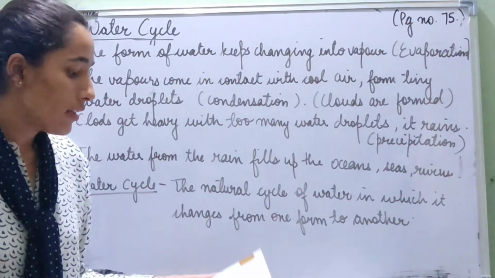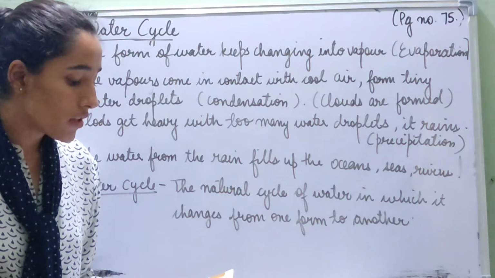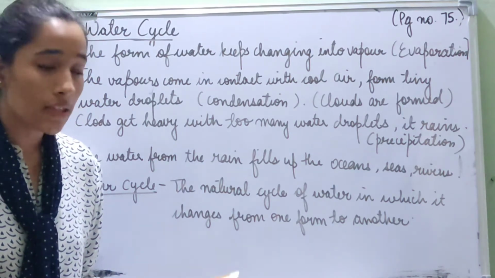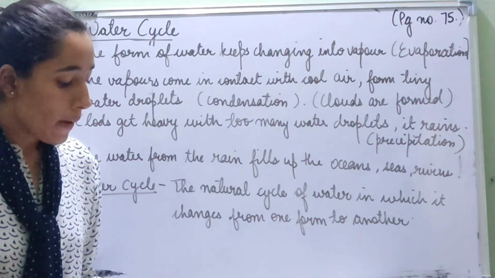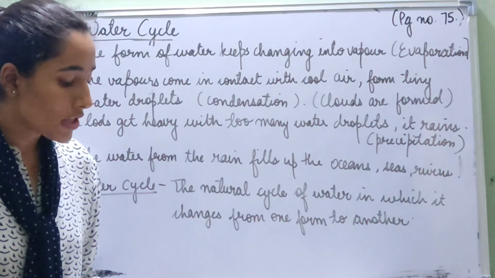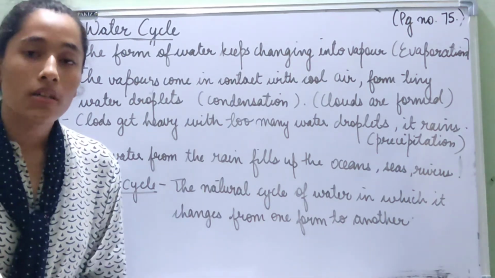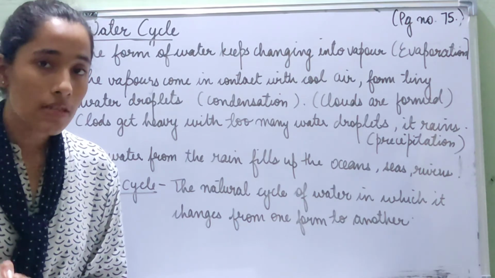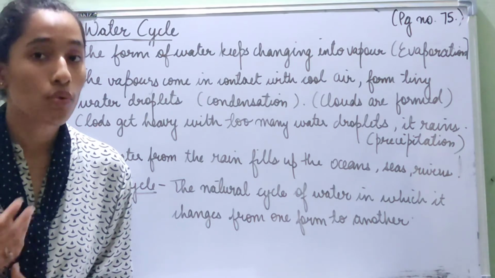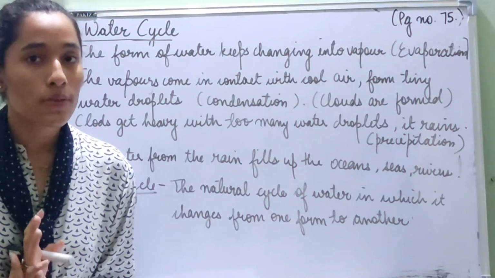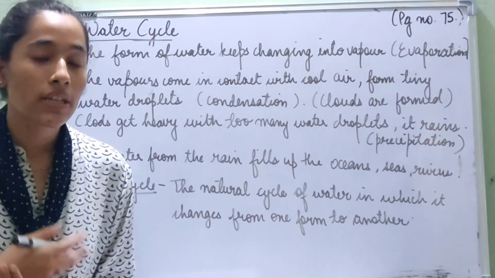Now we are going to read the yellow box that is given on the page, that is Get It Right. About 71% of the earth's surface is covered with water. Underline this line. But about 96% of this water is present in the oceans. And in the last class we learned that the water present in the ocean is not potable water. So we cannot use it for drinking purposes.